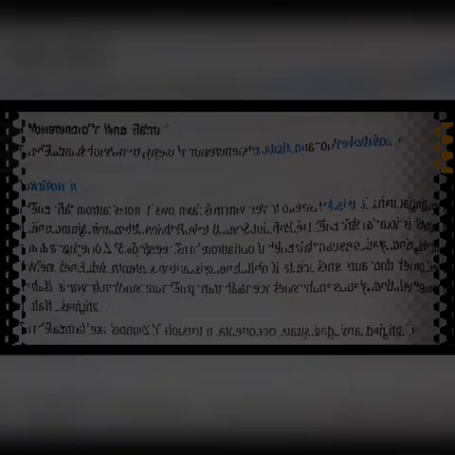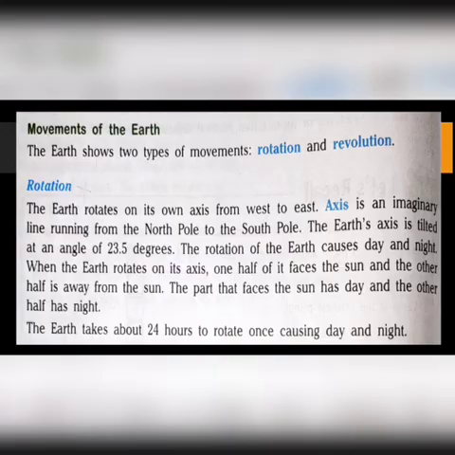Now moving to the next part, movements of the Earth. How do volcanoes erupt? For that, one additional link is given in the datasheet, so you are asked to watch that video also.